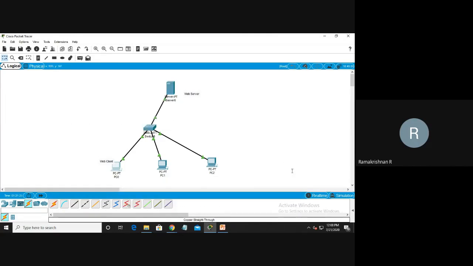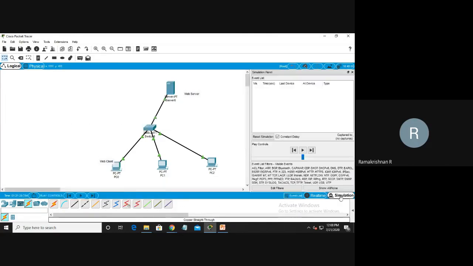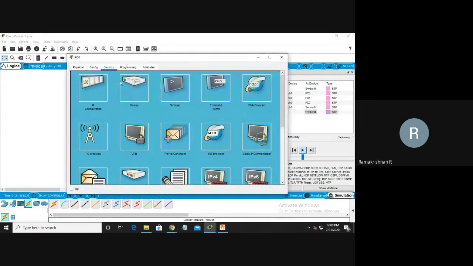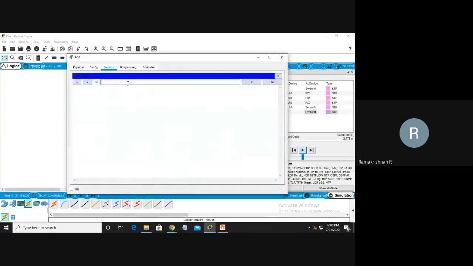Sir, how is that layer working? That's what we are going to see in the simulation. I just started it. Here I want to use HTTP, 192.168.1.1.